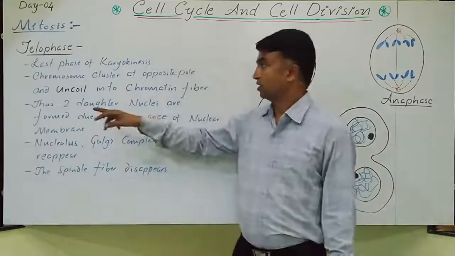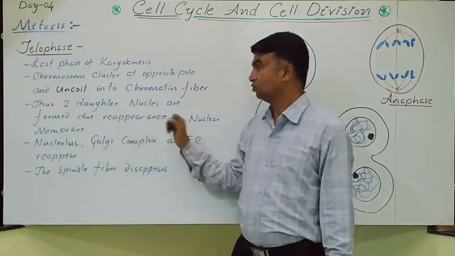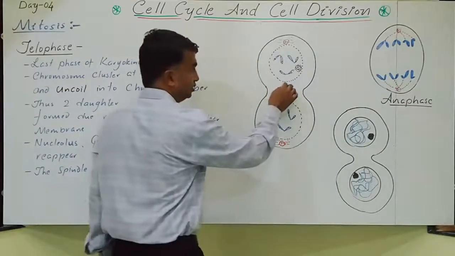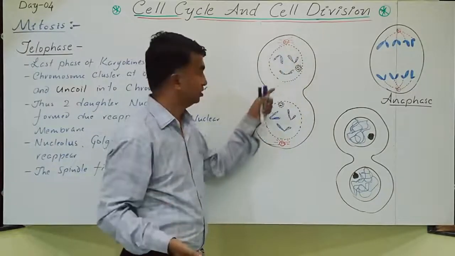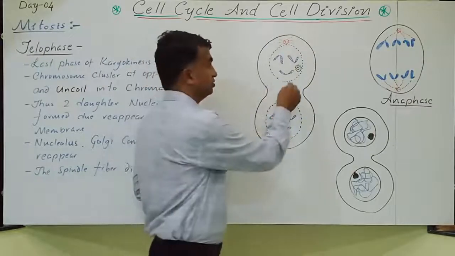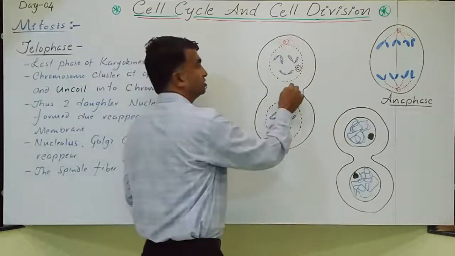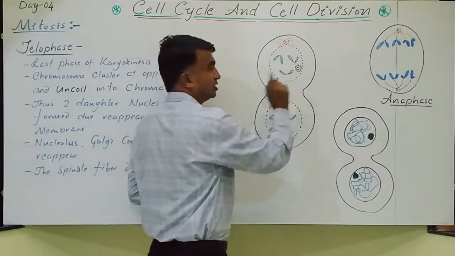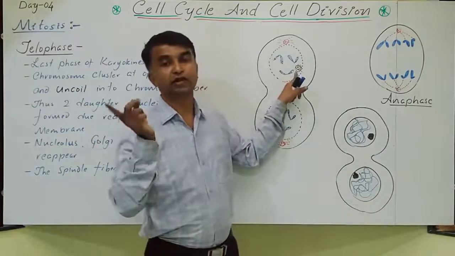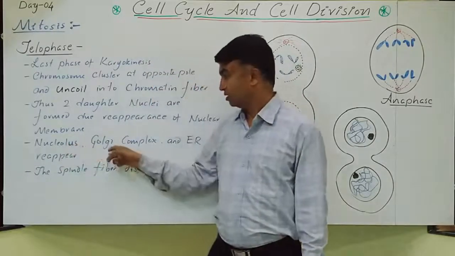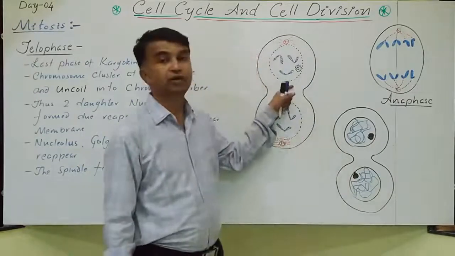Next, the two daughter nuclei are formed due to the reappearance of the nuclear membrane. This is the nuclear membrane, reappearing again. It disappeared in prophase and reappears in telophase. The genetic material cluster formed toward the pole is covered by the nuclear membrane. Just inside that, the nucleolus appears again. It disappeared in prophase, and the nucleolus reappears. The Golgi complex, endoplasmic reticulum and other cell organelles also reappear outside.